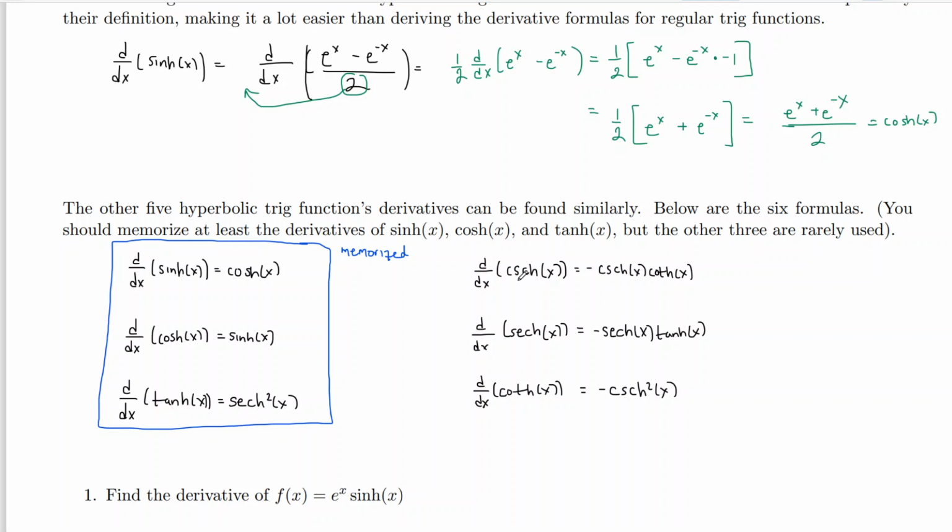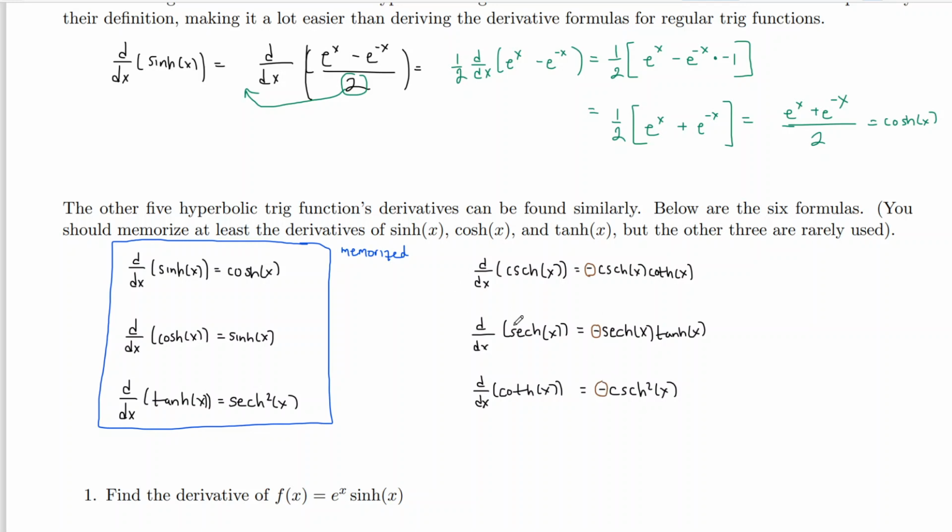The derivative of regular cosecant was cosecant cotangent with a negative. The derivative of secant was secant tangent, not negative. And the derivative of cotangent was negative cosecant squared. Pretty much if you ignore all the negative signs, it's exactly the same. It's just that the way the negative signs work with the hyperbolic trig functions is that for the main three, sine, cosine, and tangent hyperbolic, there's no negatives. For the other three, cosecant, secant, and cotangent, they all have negatives.